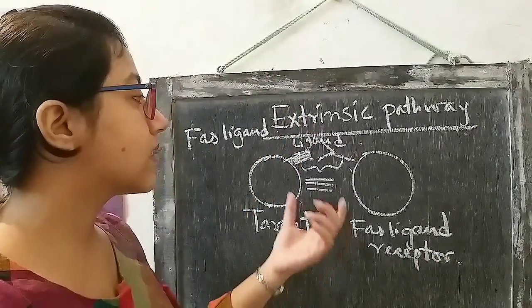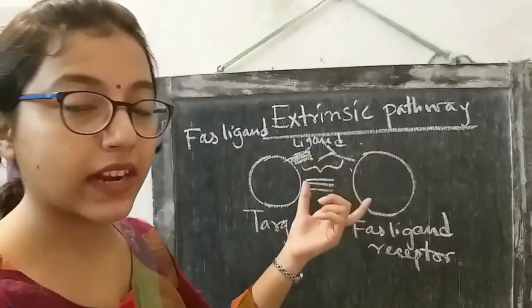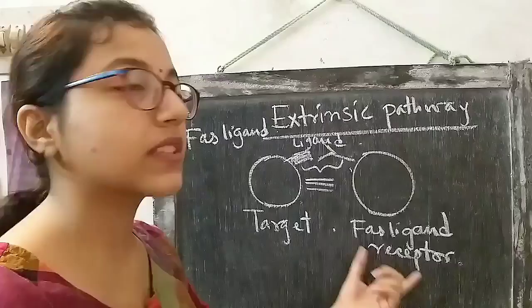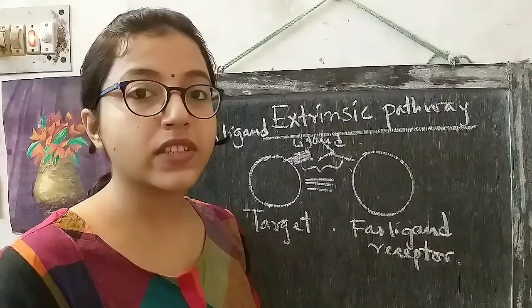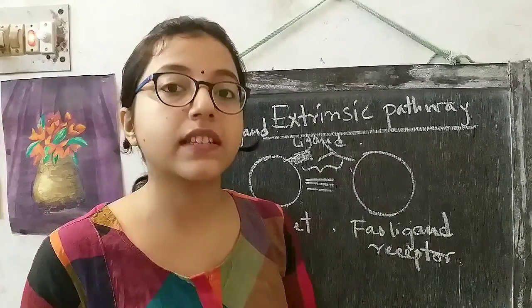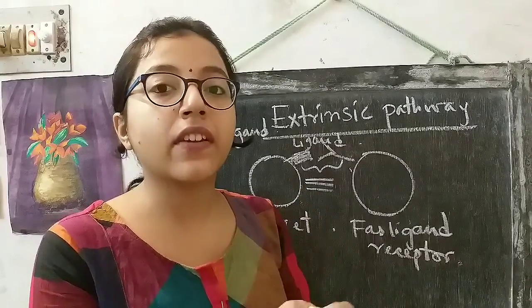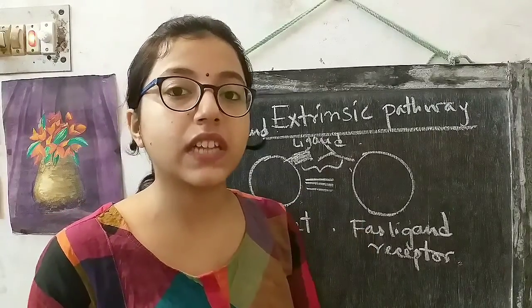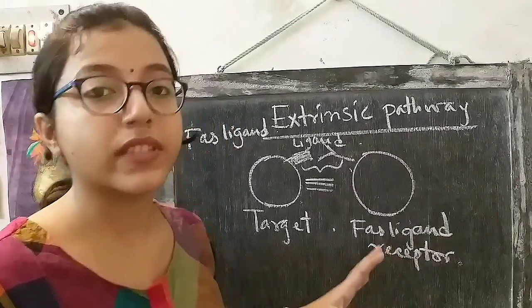So what happens when these two cells interact? That means the ligand and receptor interact. The Fas ligand binds to the receptor for the Fas ligand. Now what happens? The extrinsic pathway of apoptosis happens, and at last the end result is target cell death. Because the receptor-ligand interaction results in the death of the target cell, this receptor is also called the death receptor.